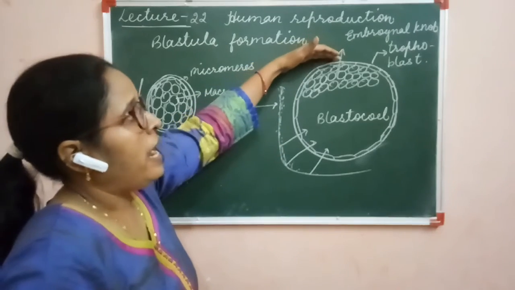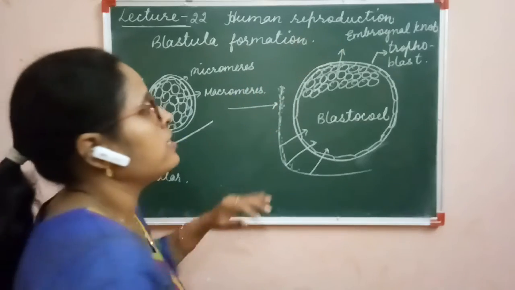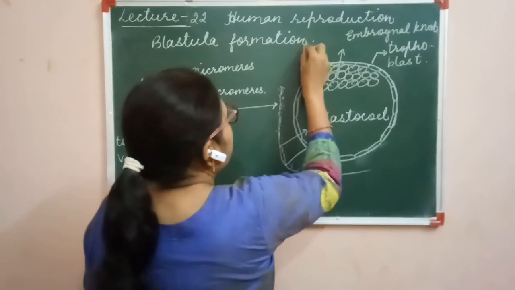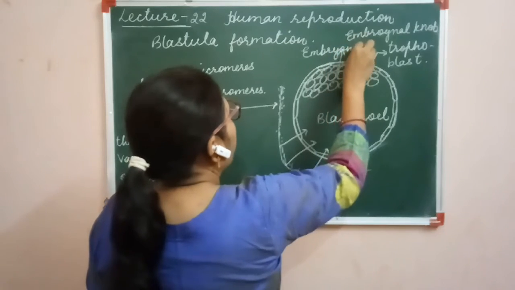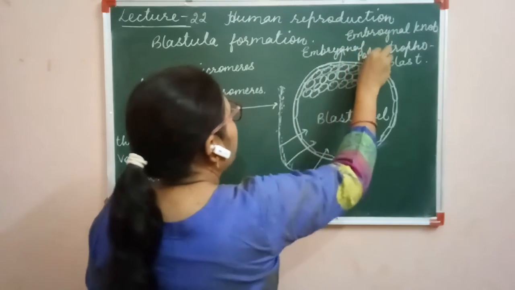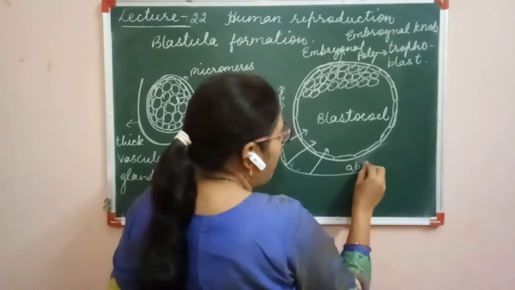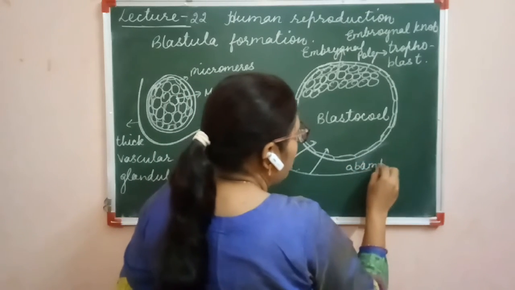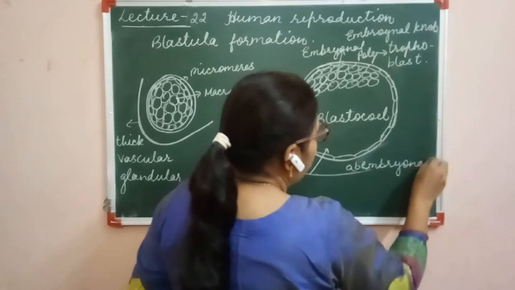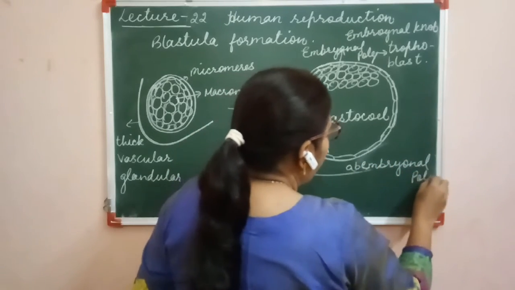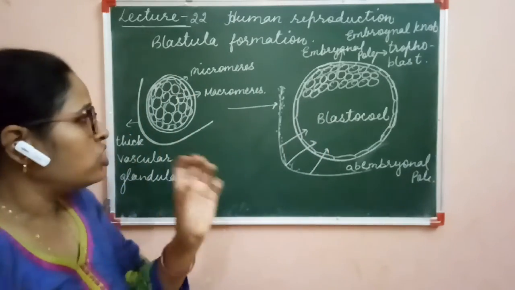The pole at which the embryonal knob is present is called the embryonal pole, and the opposite pole is called the abembryonal pole. Clear? So this type of structure is formed.